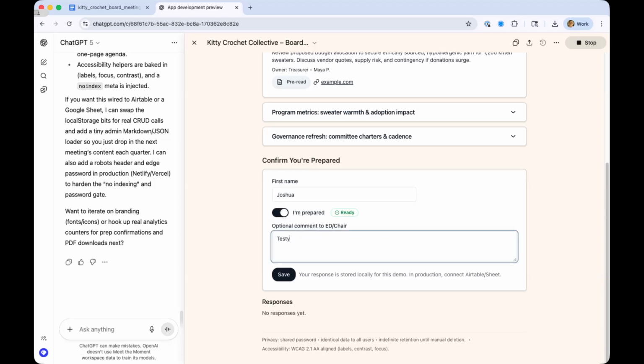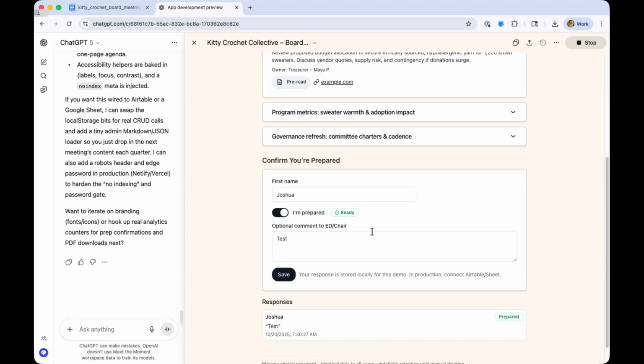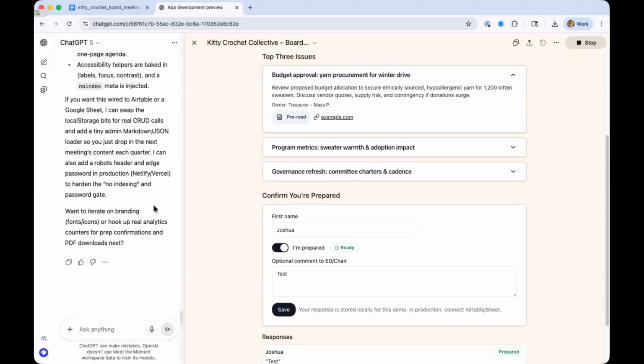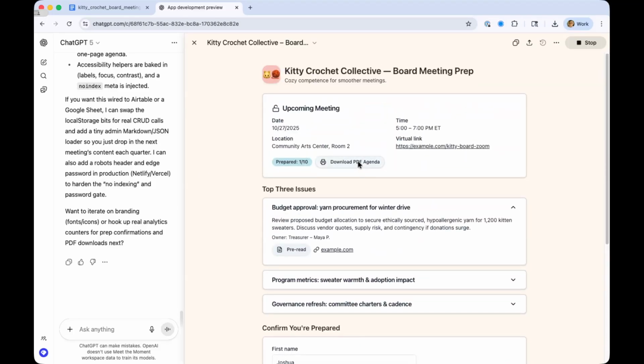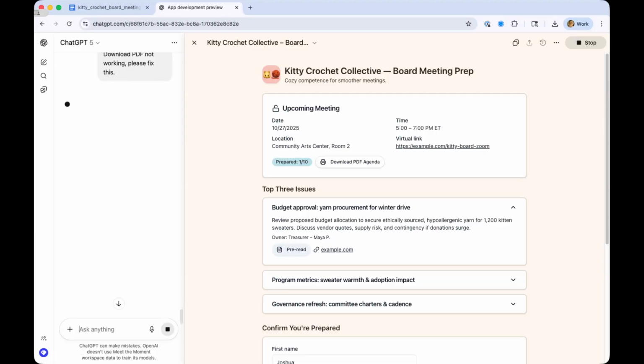Let's see if it lets me do my comments. It does, and it saves them. So that's pretty cool. So now if I said the download of the PDF agenda is not working, I can simply, this is the promise of vibe coding, go here and say, download PDF not working. Please fix this. And it will go off and vibe code again and update. And it may work when I come back to it, or it may still not. And I'll have to continue vibe coding more.